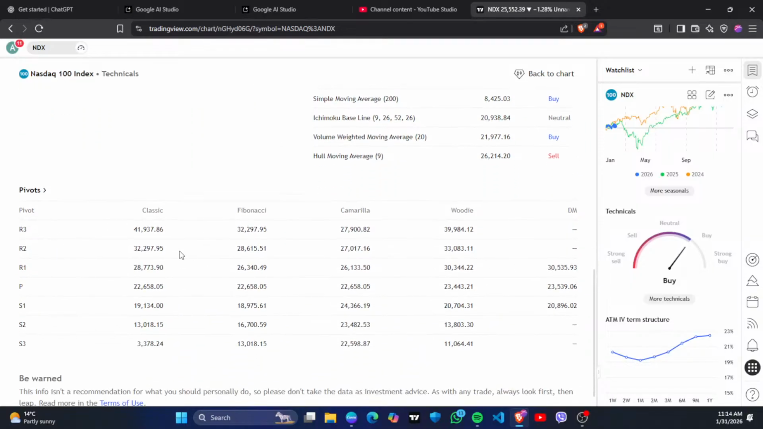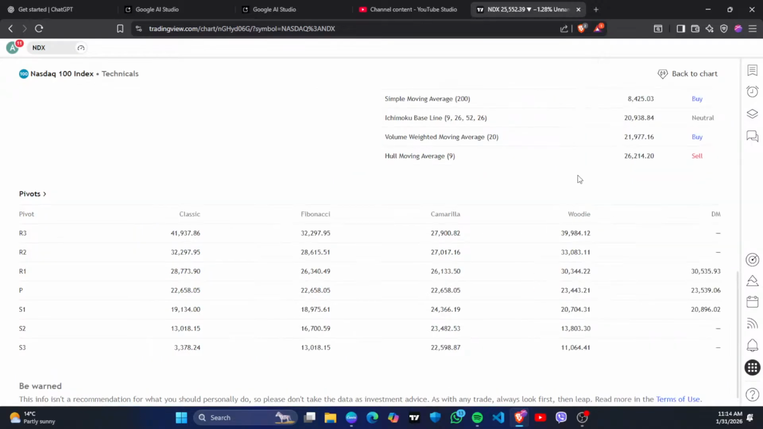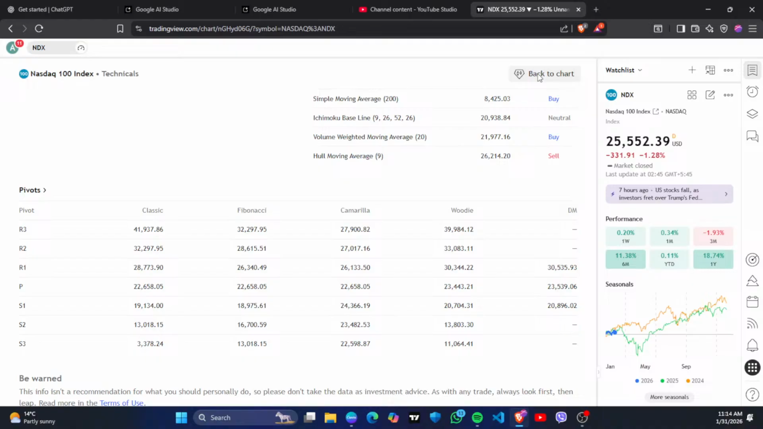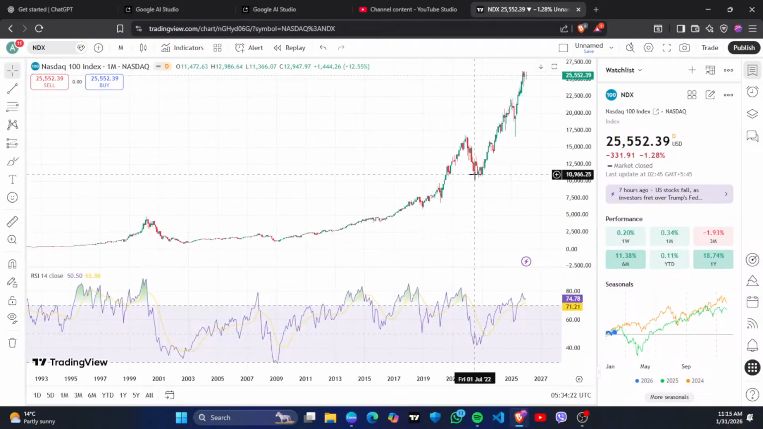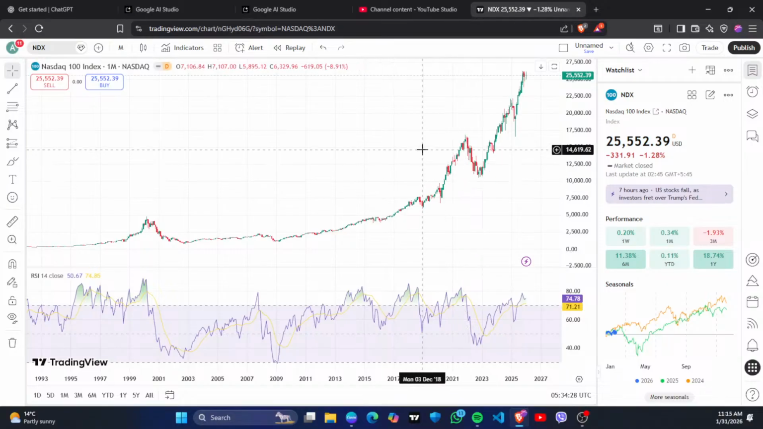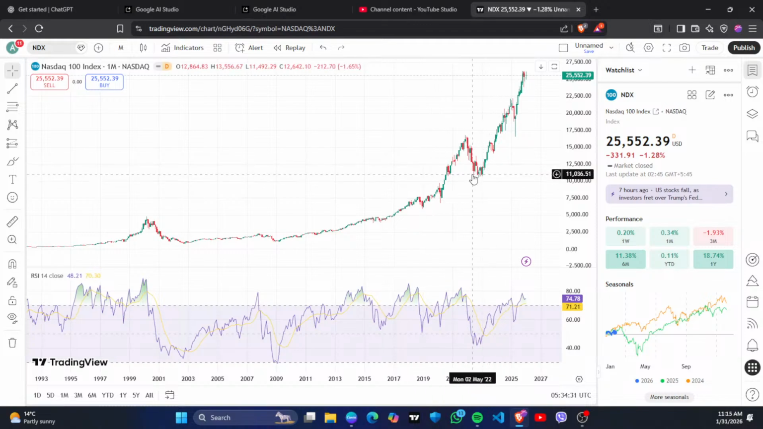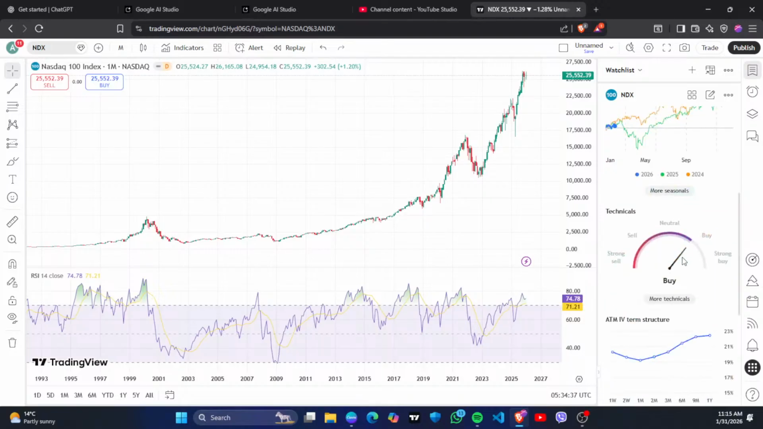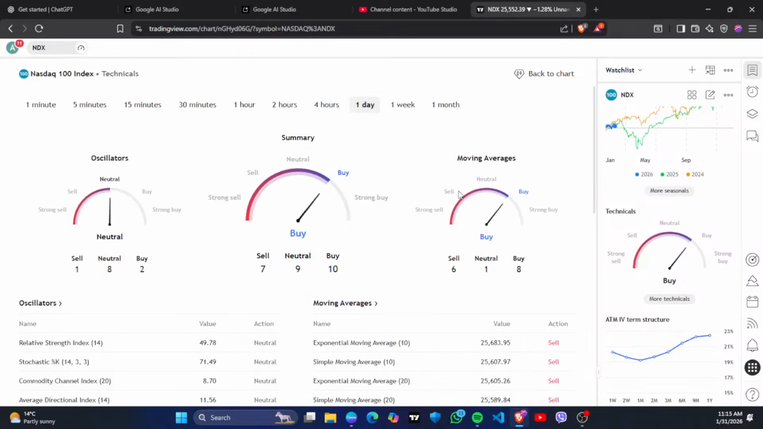Okay, so just try to see this. Resistance third was around 41,000, second resistance 32, and first resistance is around 28,000, and the pivot is around 22,000. So support first is 19,000, second 13,000, and third 3,000. Okay, now the second support was around 13,000. The second support was around this zone. Here will be support. Okay, 13,000 support, and from here there will be strong support also.